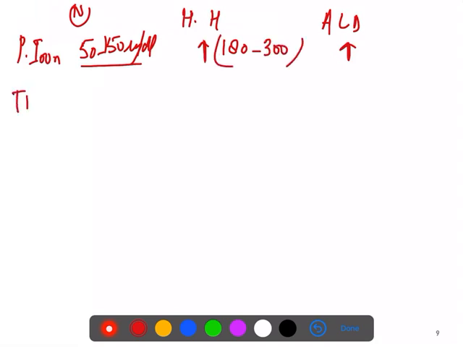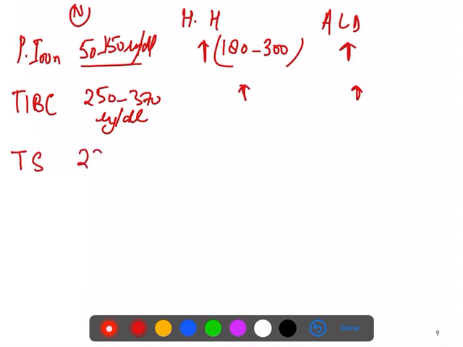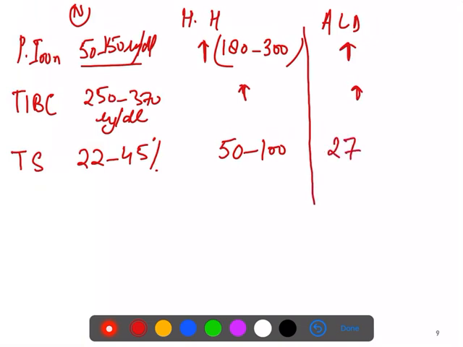Then TIBC, that is total iron binding capacity, is increased. Normally it is 250 to 370 microgram per deciliter, and it is increased in both conditions. Important is transferrin saturation. What is the normal transferrin saturation? It is between 22 to 45%. In hereditary hemochromatosis it becomes 50 to 100%, and in alcoholic liver disease it becomes 27 to 60% saturation.